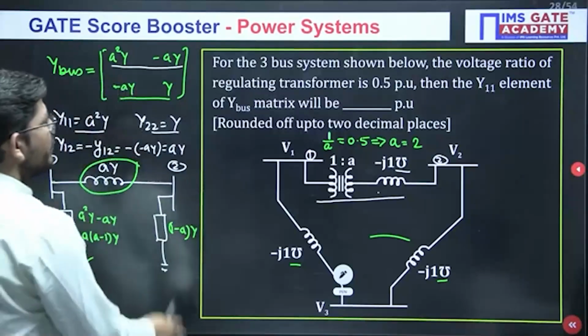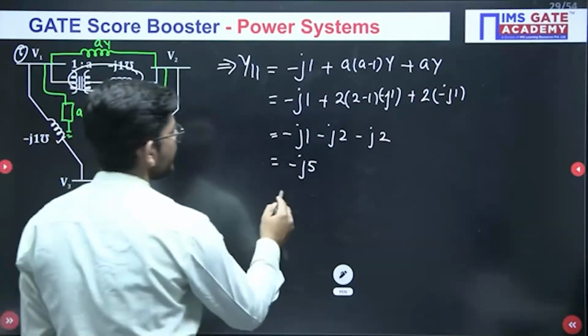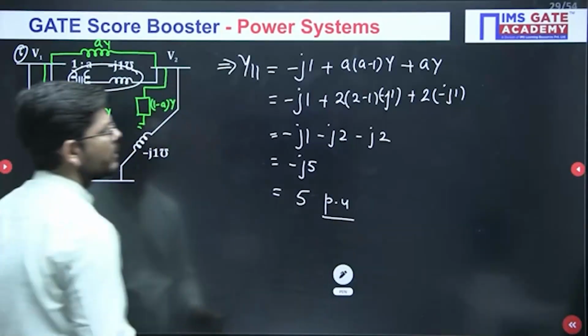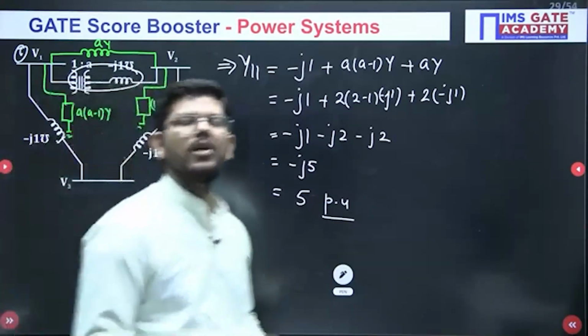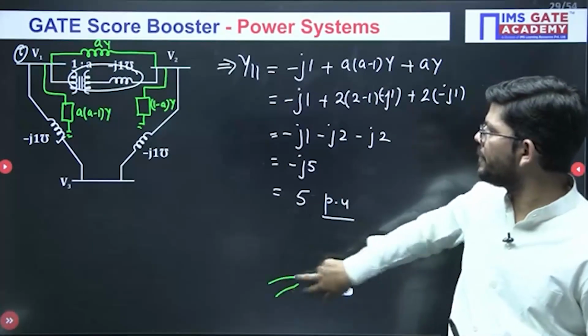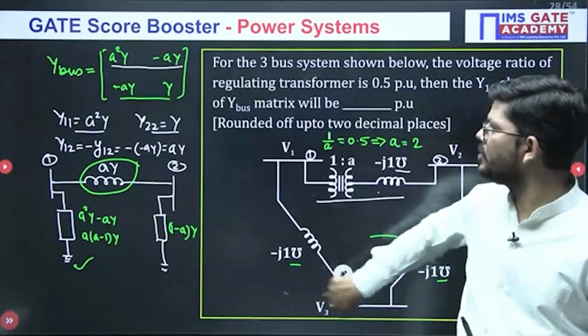So the Y11 element will be what? In magnitude form it will be 5. This is what you have to write here. See, this is how you can apply this concept, and you can solve this question.